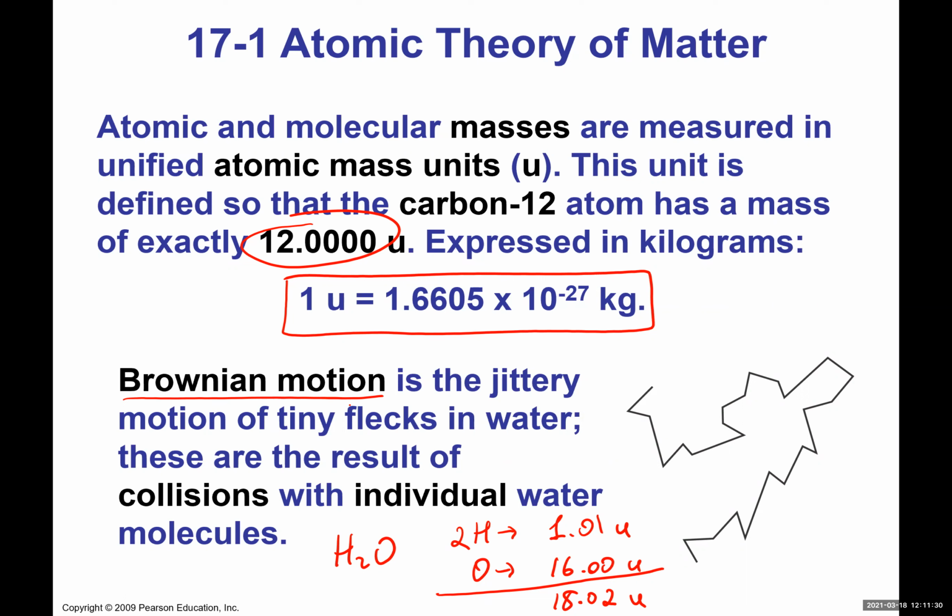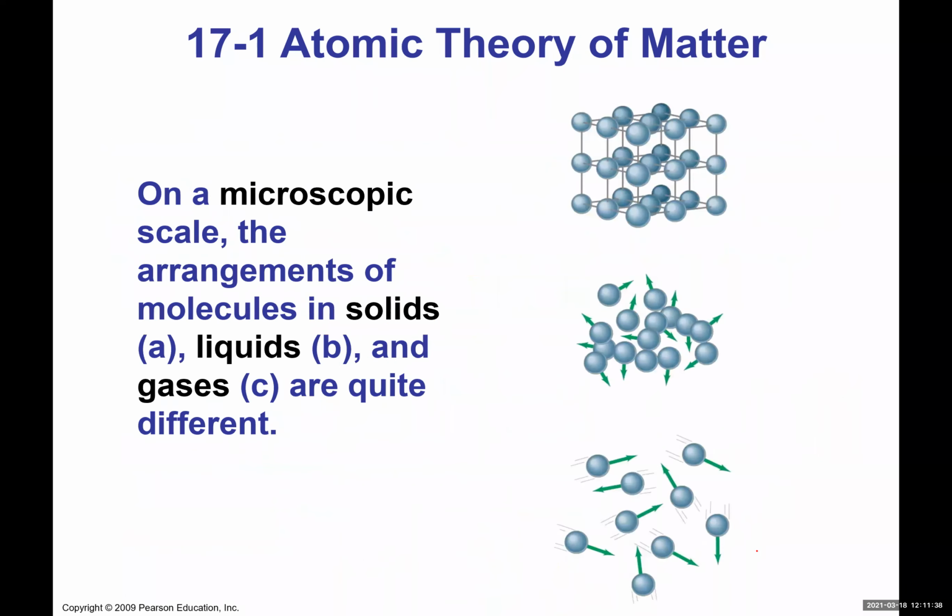So we can have one atom, you combine atoms together, then you get a molecule, right? And so on and so forth. So that's what we're going to be looking at. You can see, on a microscopic scale, the arrangements of molecules in solids, liquids, and gases are quite different. This is important to understand, because we have learned about this in physics 37. So there is solid, liquid, and gas, right?